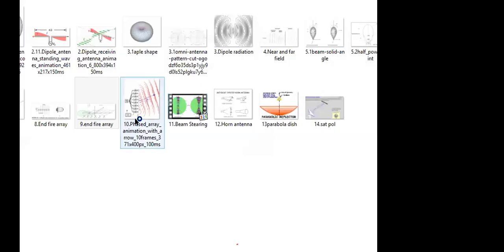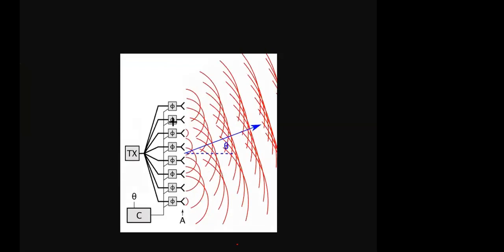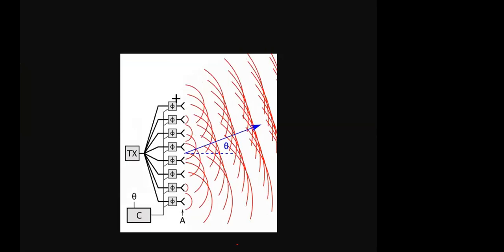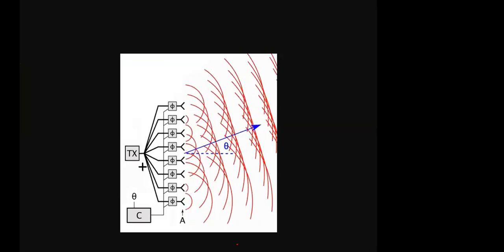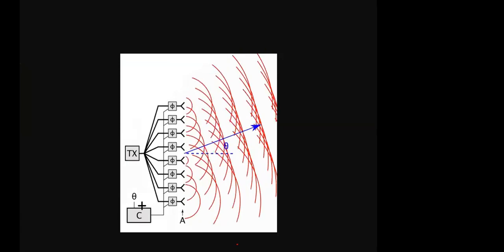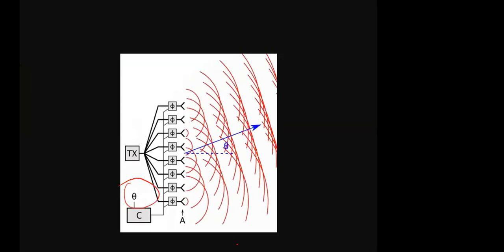Again, we see the smart antenna. Are you all seeing this? I have multiple antennas, like antenna arrays. For my antennas, I am providing some current, and I am also providing some phase shift. See here, the phase shift is provided. Now I can control the phase shift of the antenna, because this is in my hand.